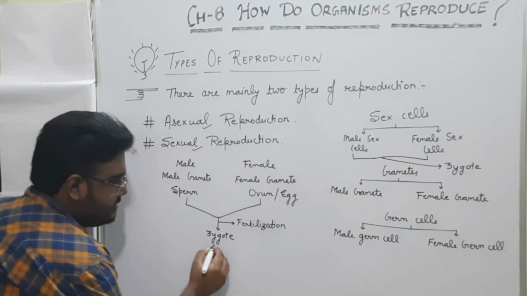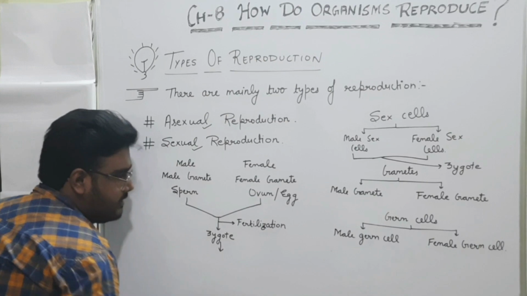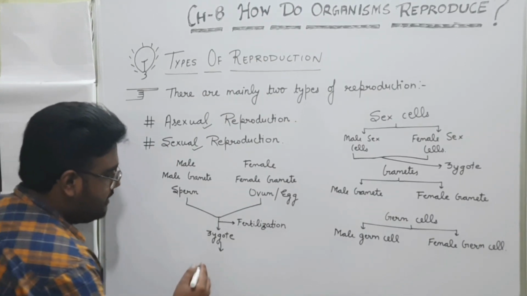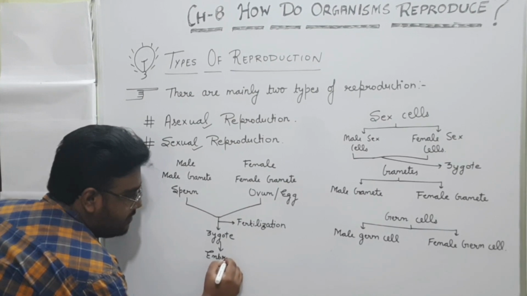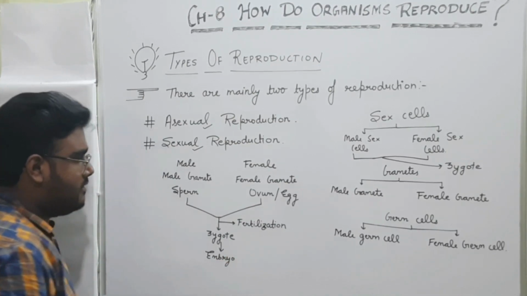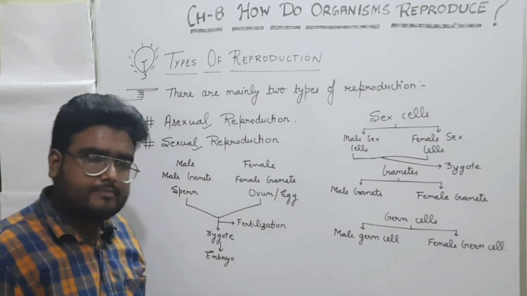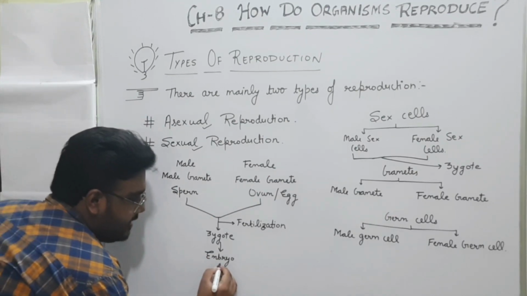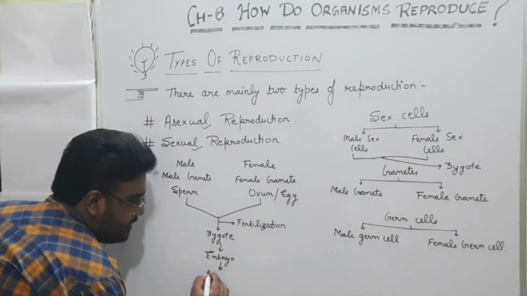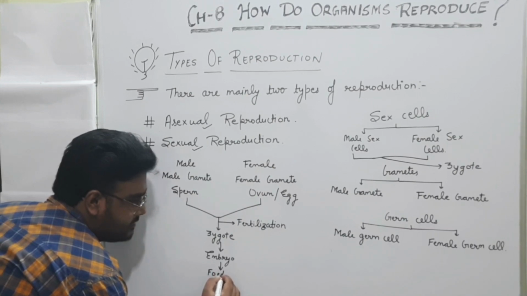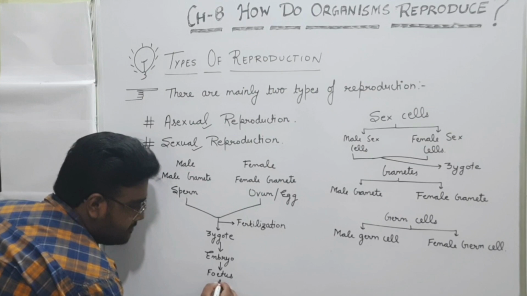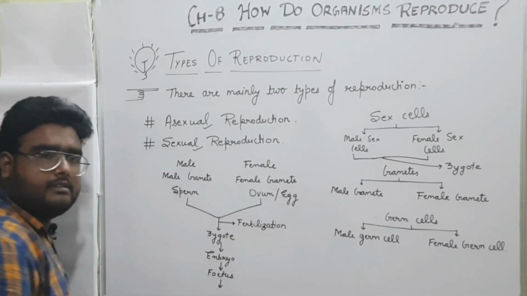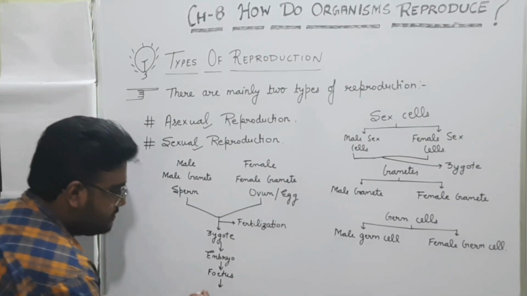Now, this zygote develops and is formed as embryo. Then this embryo further develops and forms fetus. And in the last, the baby will be produced.